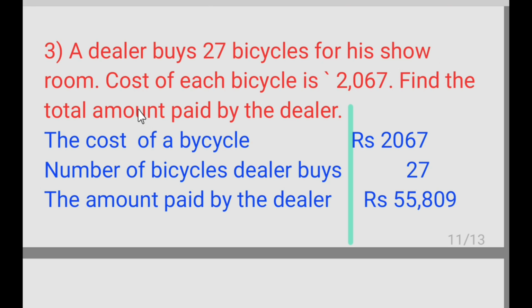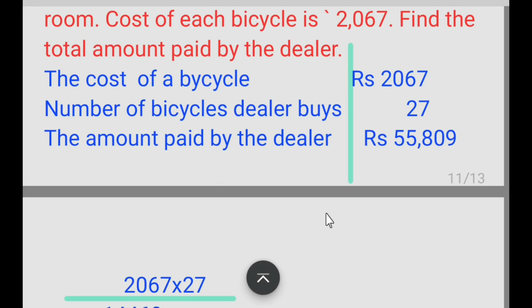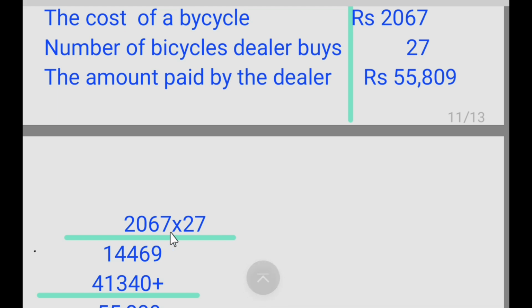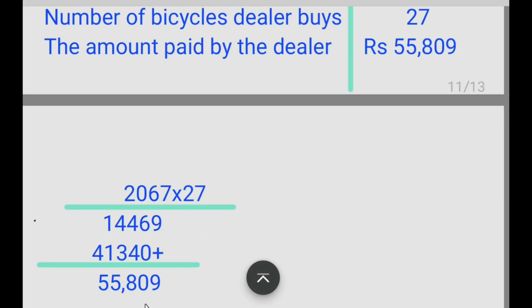Third question. A dealer buys 27 bicycles for his showroom. The cost of each bicycle is 2,067. Find the total amount paid by the dealer. The cost of a bicycle is 2,067. The number of bicycles the dealer buys is 27. The total amount paid by the dealer, we should multiply 2,067 by 27. Answer is 55,809.